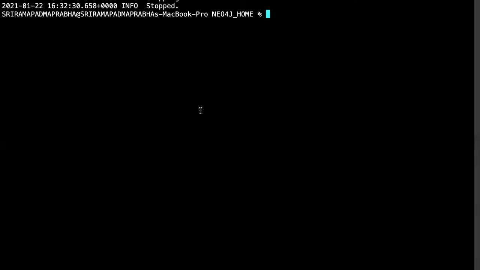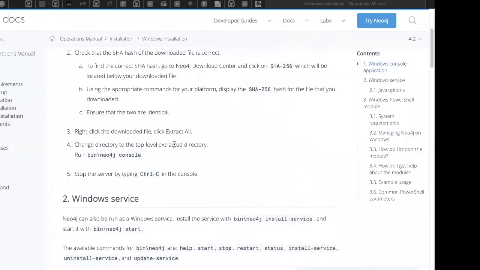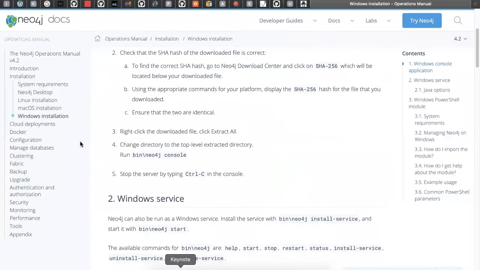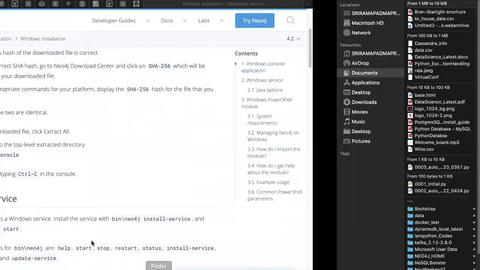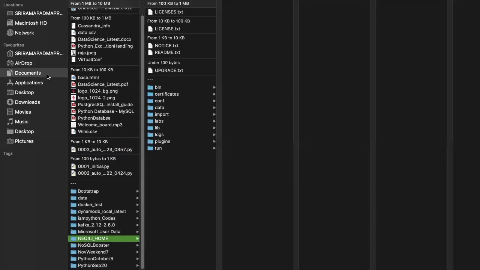But before this, actually, I'm in this Neo4j home. Let me show you in my local. I actually downloaded that folder. I kept it inside Neo4j in the documents. You can keep it on the desktop also, it's up to you. But this is like a folder. Inside that I have bin, certificates, configurations, data, all these things.